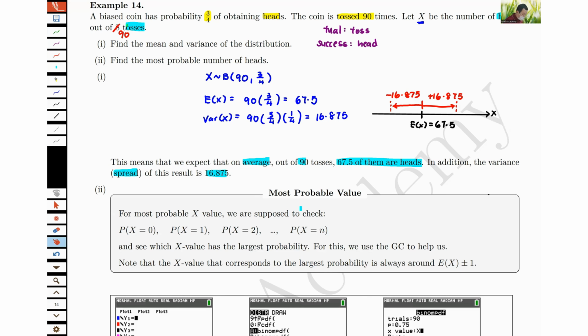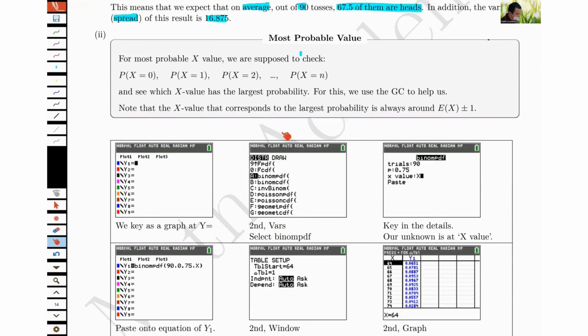Then we go to part 2. They are looking for the most probable number of hits. You may recall that in the last lesson, the last portion, there was this most probable question also, but that was a hence question. This is not a hence. There is an easier method to do it if it's not a hence problem.